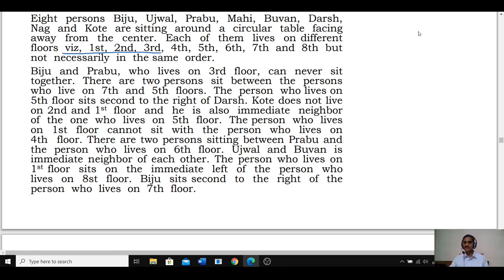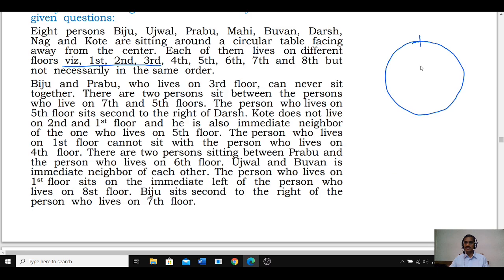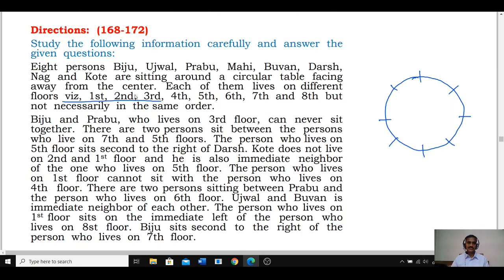Inta mundu kuda manam chesam ee type of questions. Now how many persons are there? 8 persons are seated around a circular table. Now as 8 persons are seated around a circular table, 1, 2, 3, 4, 5, 6, 7, 8. All the persons are facing away from the center. Then tell me who are those persons?